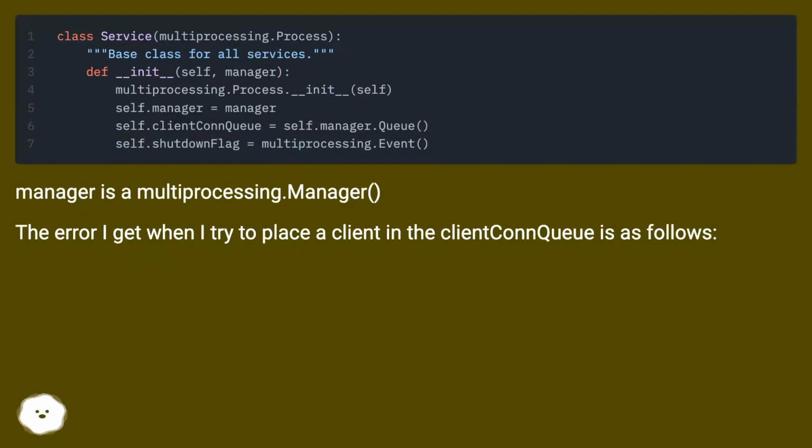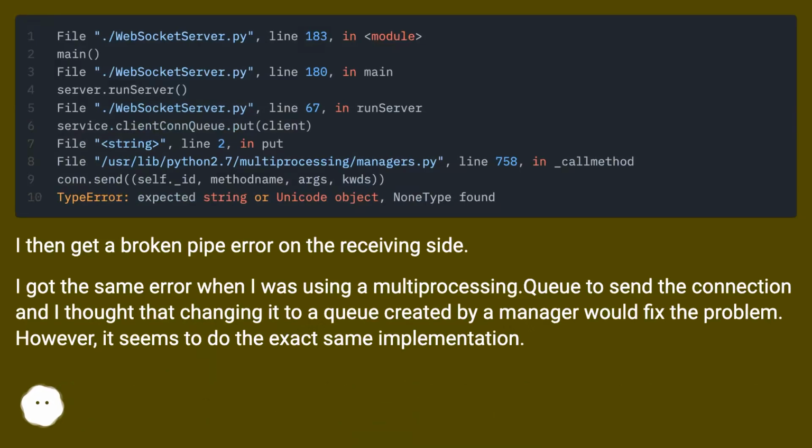Manager is a multiprocessing.manager. The error I get when I try to place a client in the client conqueue is as follows. I then get a broken pipe error on the receiving side. I got the same error when I was using a multiprocessing.Queue to send the connection, and I thought that changing it to a queue created by a manager would fix the problem. However, it seems to do the exact same thing.